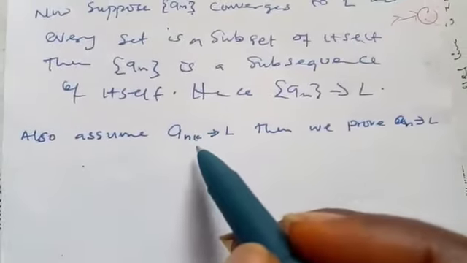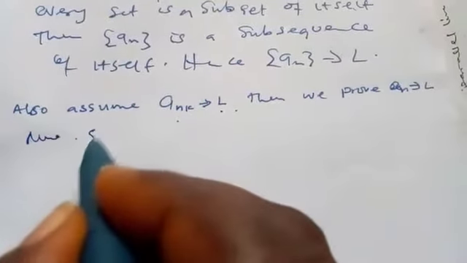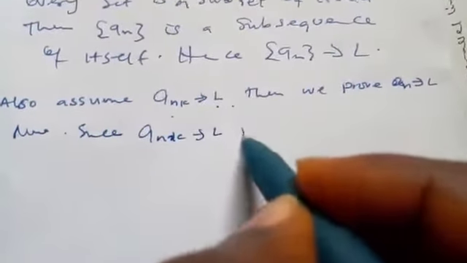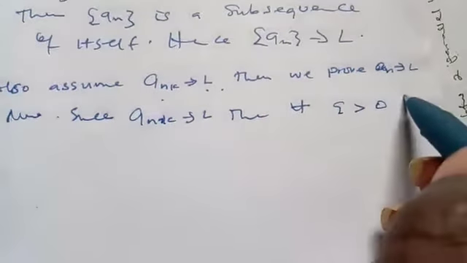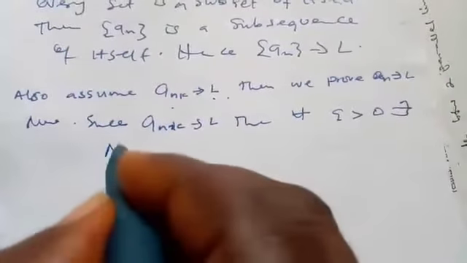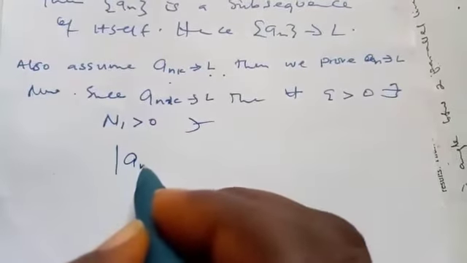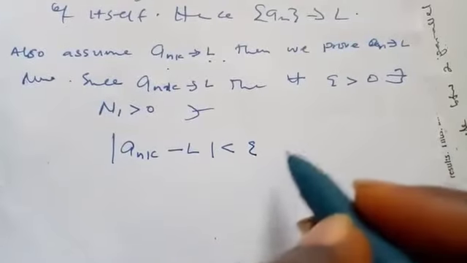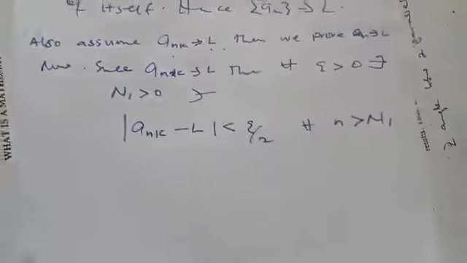So we assume that a_nk, this subsequence, converges to L. Now, since a_nk converges to L, for every epsilon greater than 0, there exists, let's say, N1 greater than 0 such that a_nk minus L is less than epsilon over 2 for all n greater than N1.